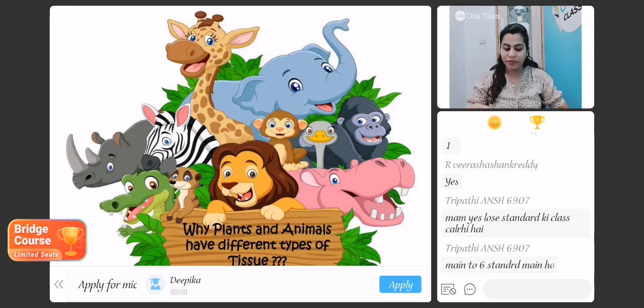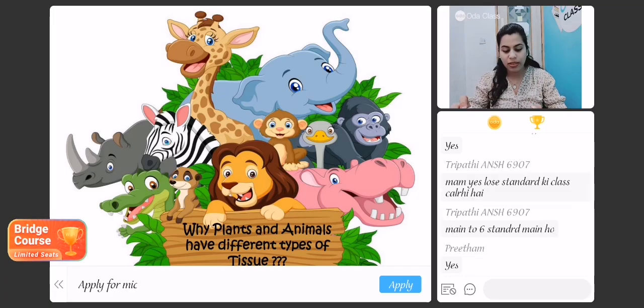Hi, Deepika. So, Deepika, what do you think? Why are the plant and animal tissues different? Ma'am, they have different functions. It has different functions, so thus having different types of tissues. Very good, Deepika. Correct. Okay, thank you. I have got so many answers in the chat box as well.